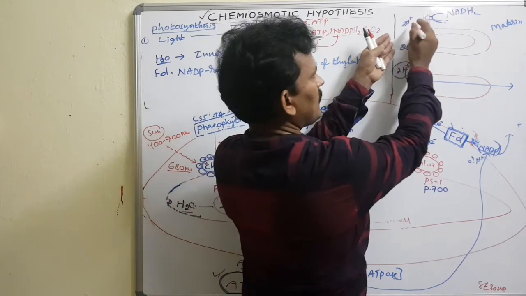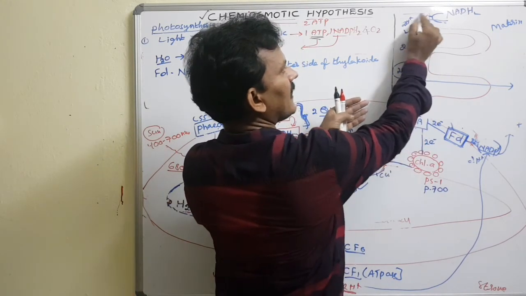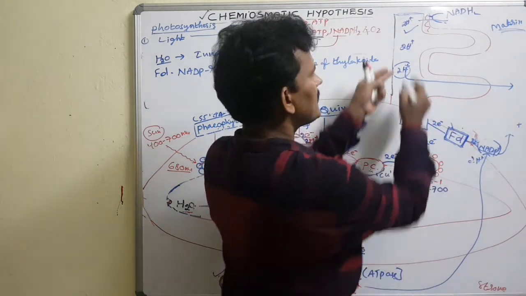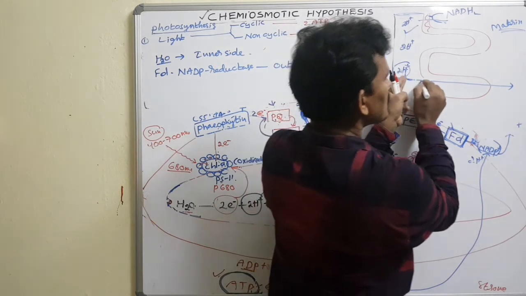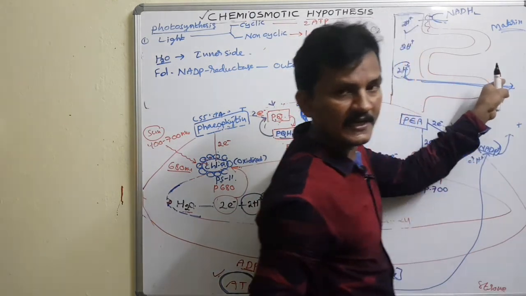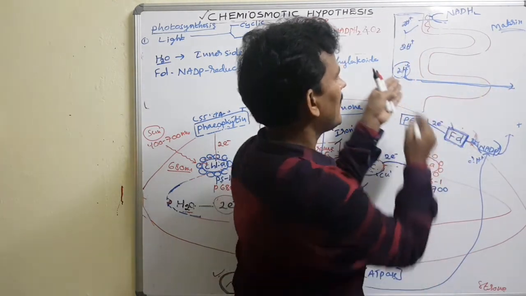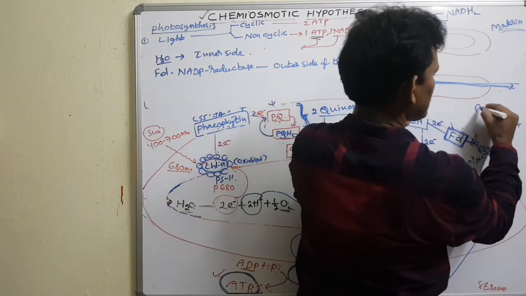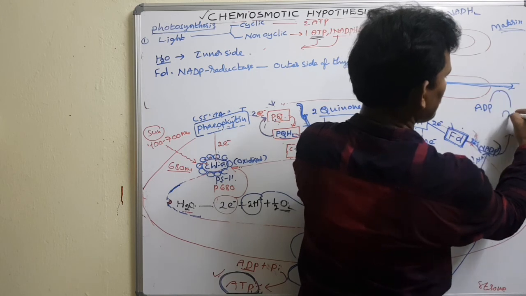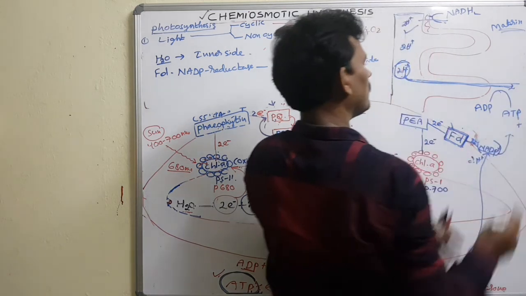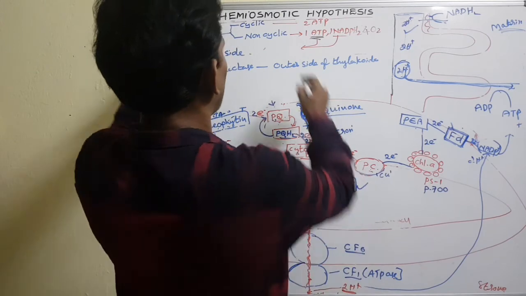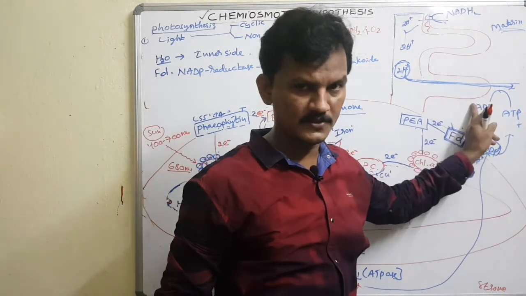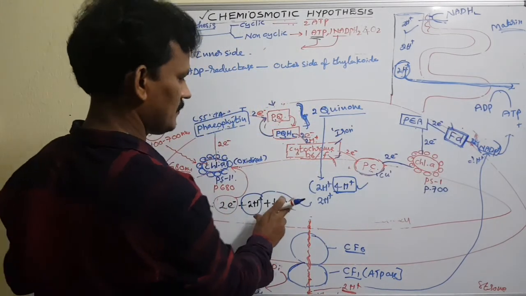That is, the proton concentration is high in the intermembrane space, low in the matrix of mitochondria. These protons move through a special channel, the ATP synthase enzyme. Ultimately, the proton gradient breaks. So the same common process, ADP forms into the ATP molecule. The same mechanism. So the chemiosmotic hypothesis explains how ATPs are generated in respiration as well as how ATPs are produced in photosynthesis.